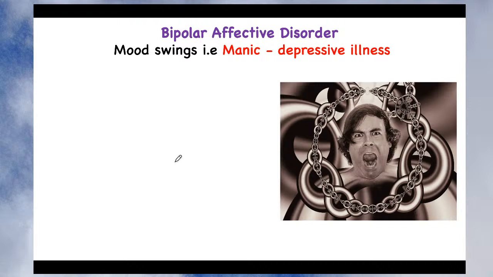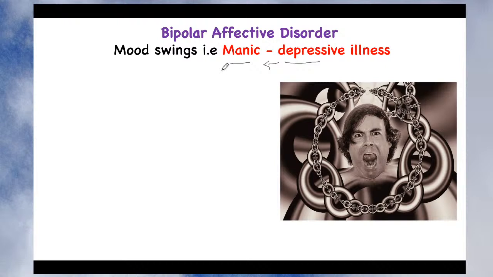Now, we have seen that in certain cases, the patient's mood is not stable. He is not only suffering from depression, but his mood swings from mania to depression, and sometimes from depression to mania. So mood swing occurs. What it means is their mood is not stable, isn't it? In such a patient, sometimes he may be quiet and isolated, that is the symptom of depression, and sometimes he becomes very aggressive, starts shouting, becomes over-enthusiastic, that is the symptom of mania. So the patient's mood alternates between mania and depression.